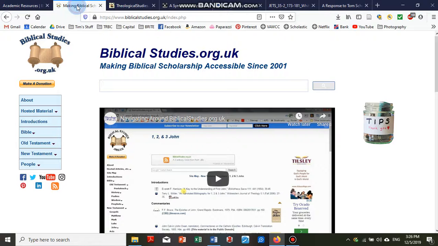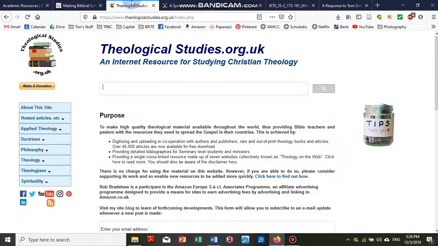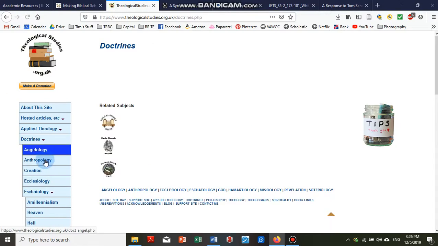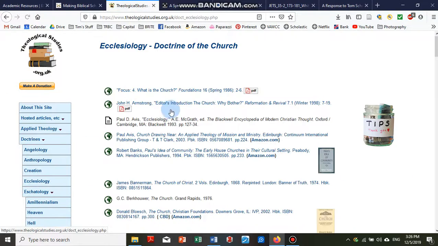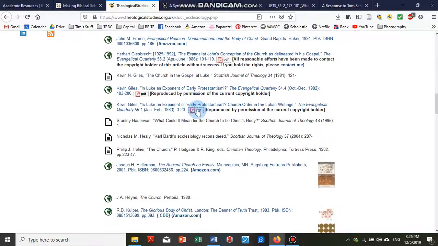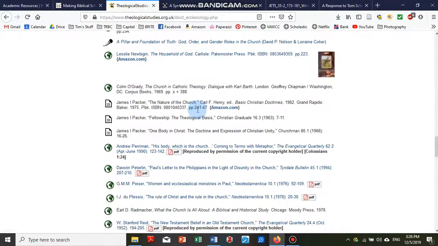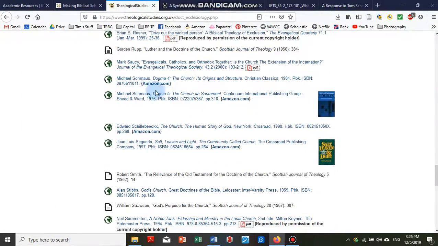So you can either go to biblicalstudies.org.uk, theologicalstudies.org.uk, and if you want to go the slower route, you can just go through their tabs and go through certain things. But if you notice, they have a lot of resources on here that you can make use of. Some of them free, some of them not, but at least it gets you looking. At least it gets you to know where to start looking.